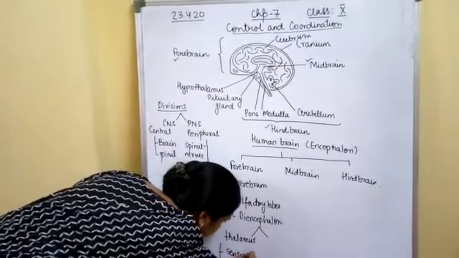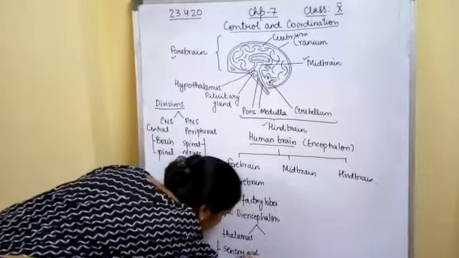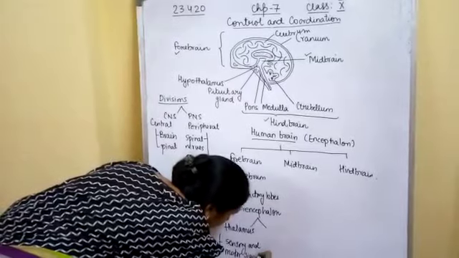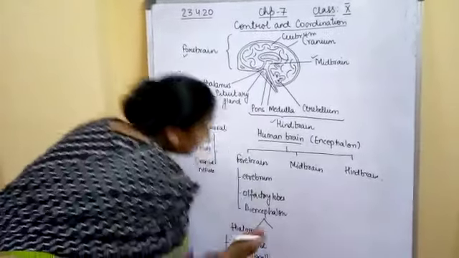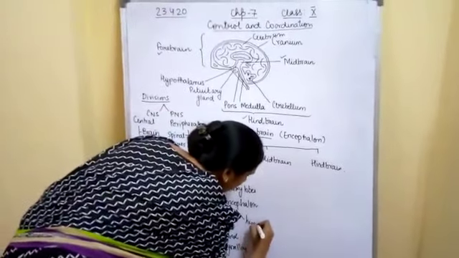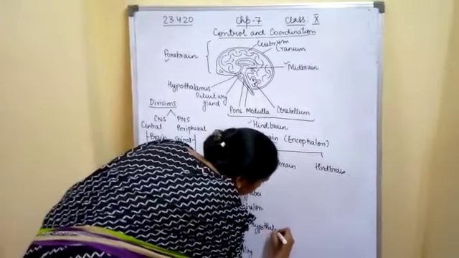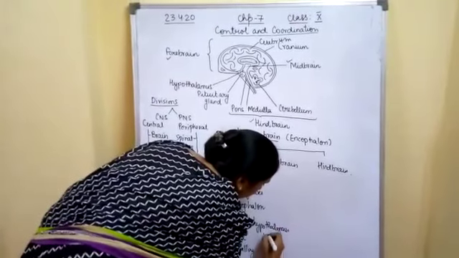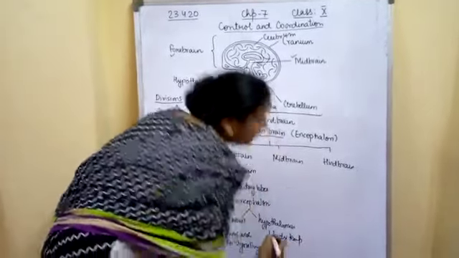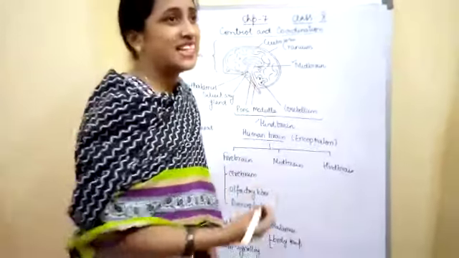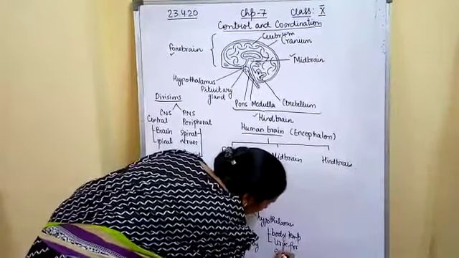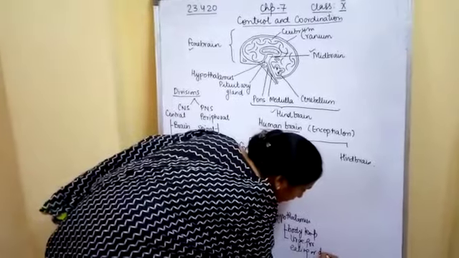The second region is the hypothalamus. This region is responsible for controlling body temperature, and the urge for eating or drinking.